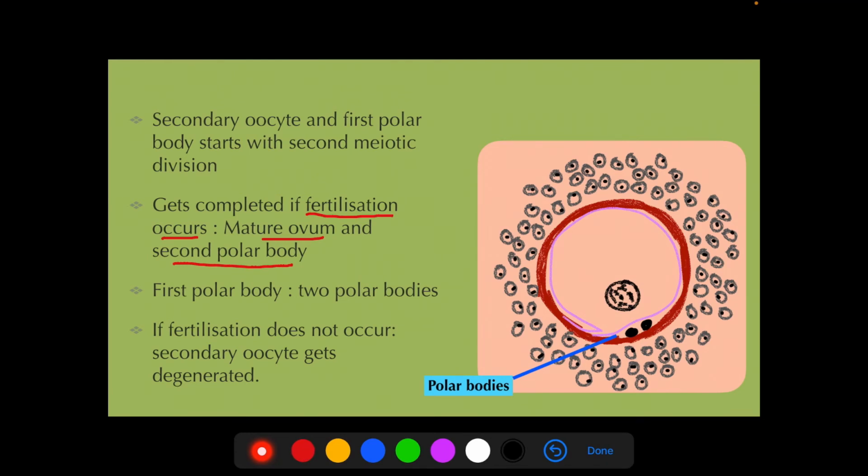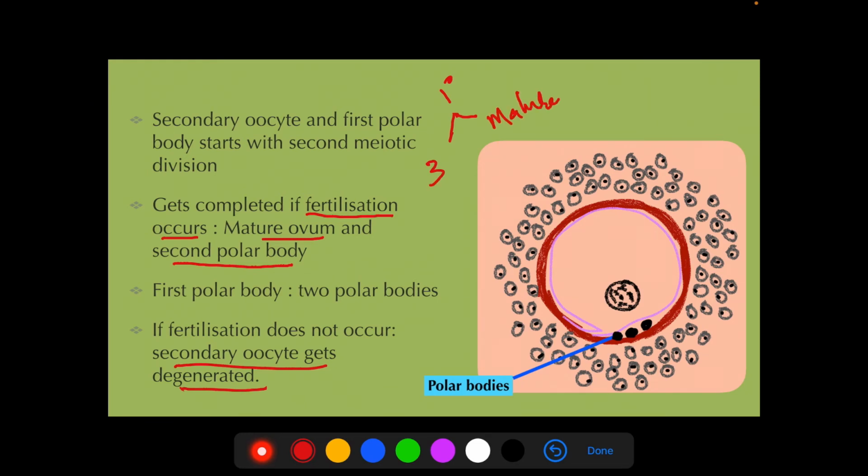At the same time, the first polar body also will be undergoing second meiotic division that results in two polar body formation. If fertilization is not occurring, the secondary oocyte will get degenerated. Now at the end of oogenesis, from one primary oocyte we are getting three polar bodies and one mature ovum.